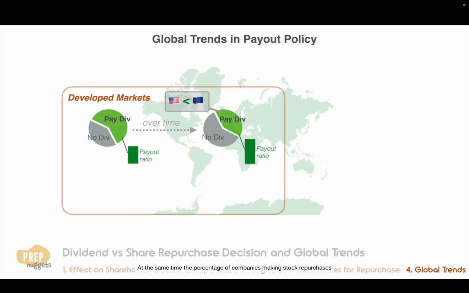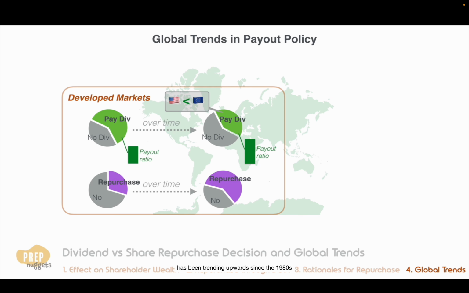At the same time, the percentage of companies making stock repurchases has been trending upwards since the 1980s, and in Europe since the 1990s. And that concludes this lesson on the considerations in choosing dividends versus share repurchase.